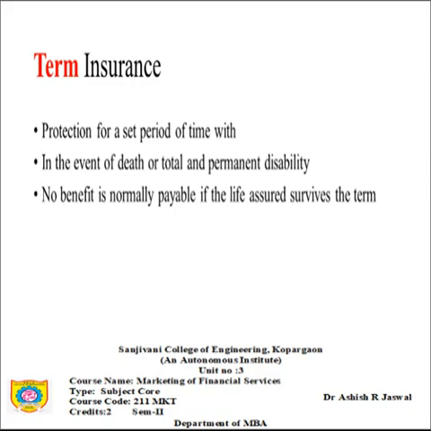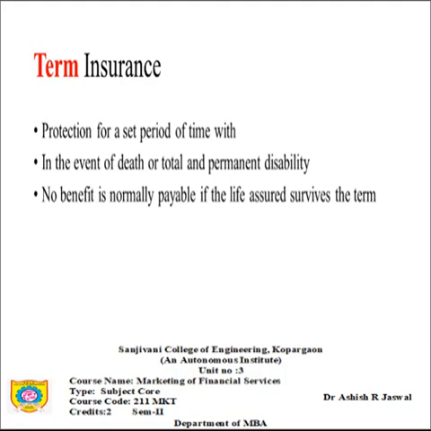The first type of life insurance is termed as term insurance. Here the term is important, as this insurance protects the insured for a set period of time in the event of death or total and permanent disability. No benefit is normally payable if the life assured survives the term. Now new policies have come wherein if you survive you are going to get a benefit, that is, cashback is available. There are such term plans available nowadays.